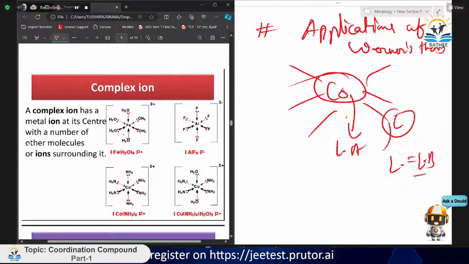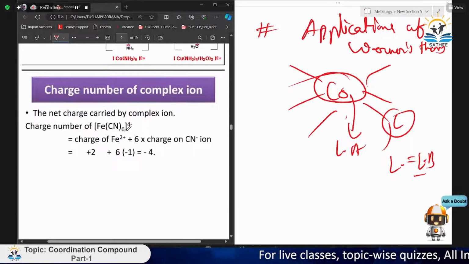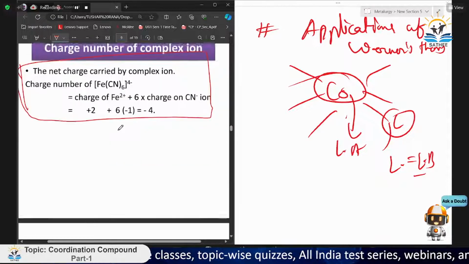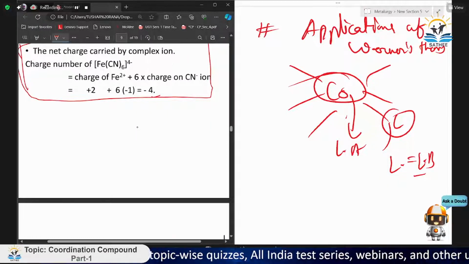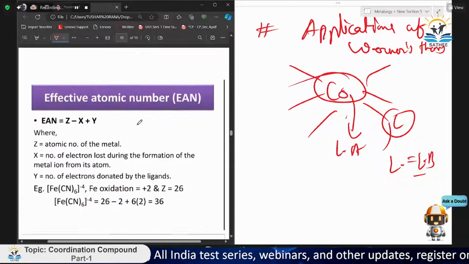Now let's see the complex ion. These are given some complex ion formations. Like if we have the compound Fe(H2O)6 3+, see, we can connect the H2O in these directions. It is completely octahedral. Okay, and the 3 positive charge comes on that complex ion. Similarly for AlF6 and Cu(NH3)4 you can find. Now the charge on the complex ion, I will not talk about that, just see, you also know how to find. There is -4 equals x plus 6 times CN minus 1, where x is the Fe charge, that is +2. Then you can check or find from this formula.